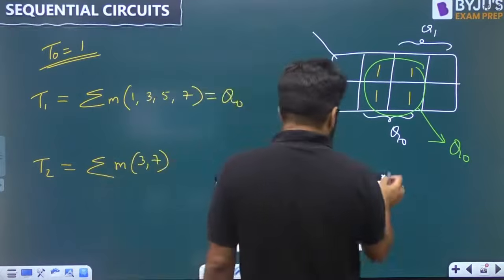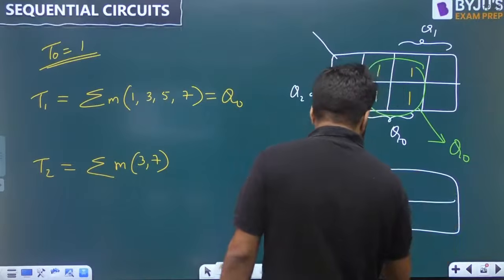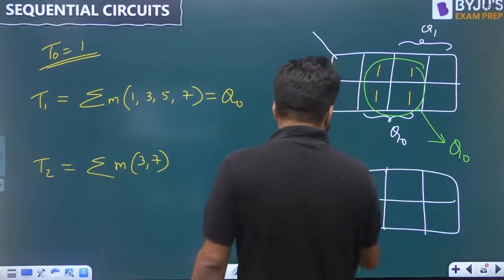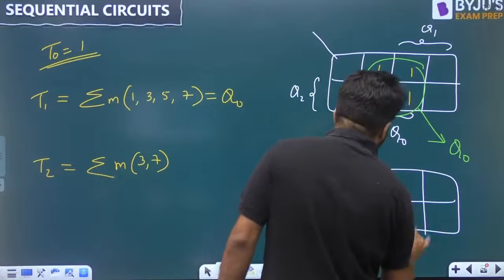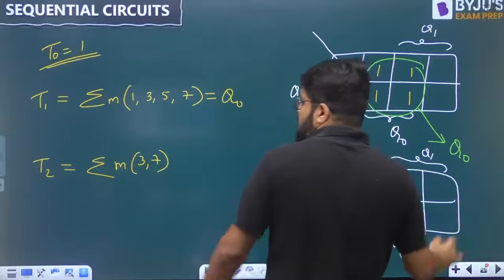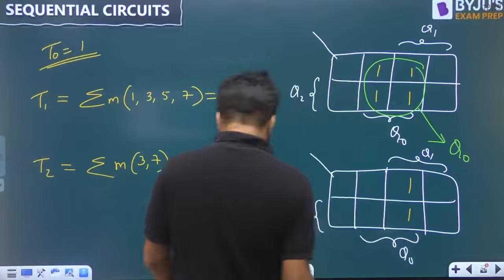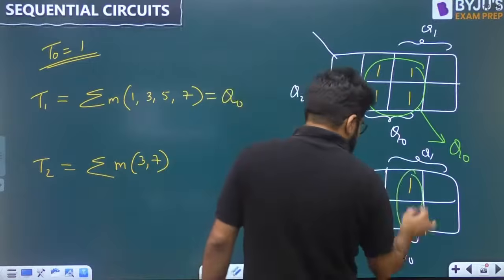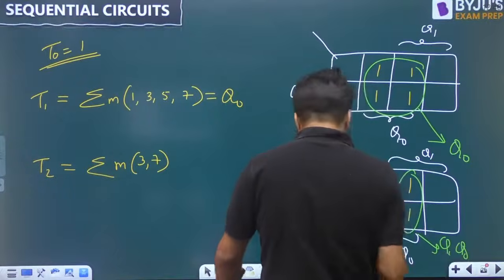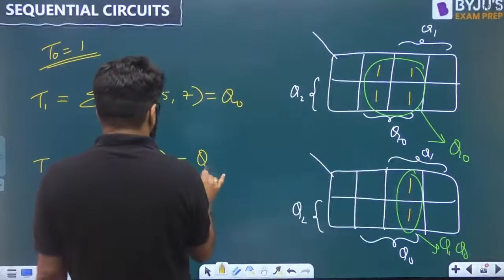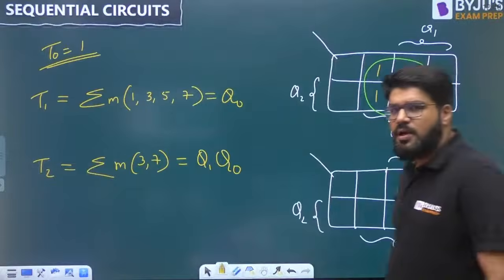But if I draw the K map for the next one, for the T2, it is summation of the minterm 3 and 7. So this is 3 and this is 7. There is a pair coming up, and that pair is Q1 and Q0. It is common to Q1, Q0. So this answer is equal to Q1, Q0.